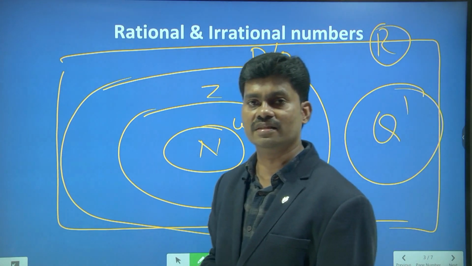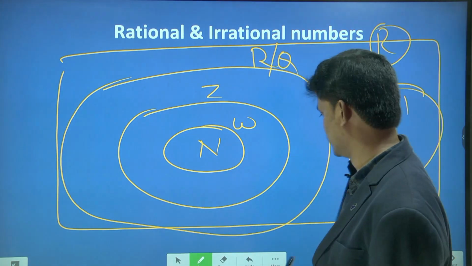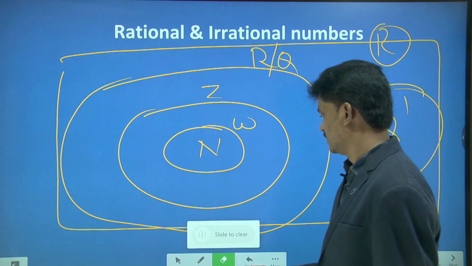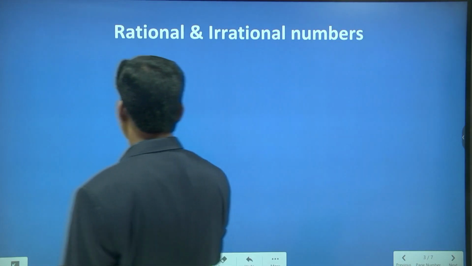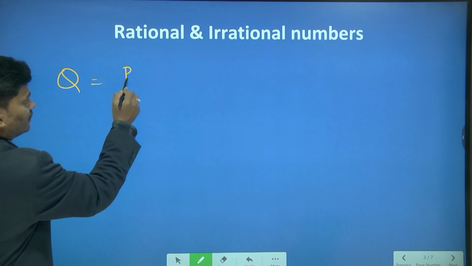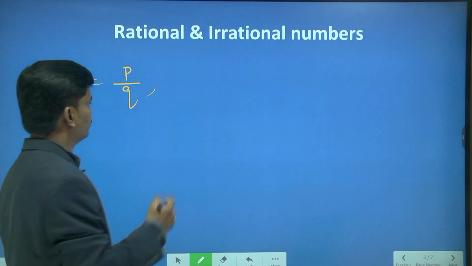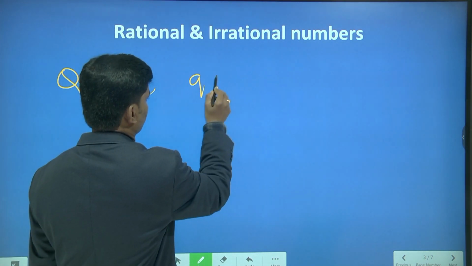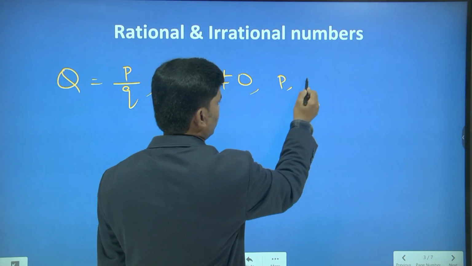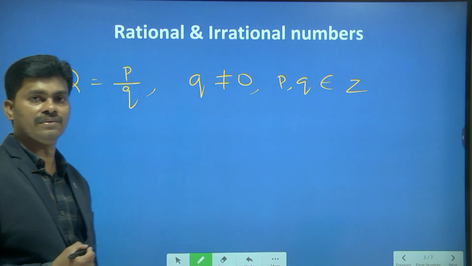Right? Now let us define the correct definition for rational numbers. Generally we can say a rational number is in the form of p by q, as we learned from 6th class, where q should not be 0, and p, q are integers.